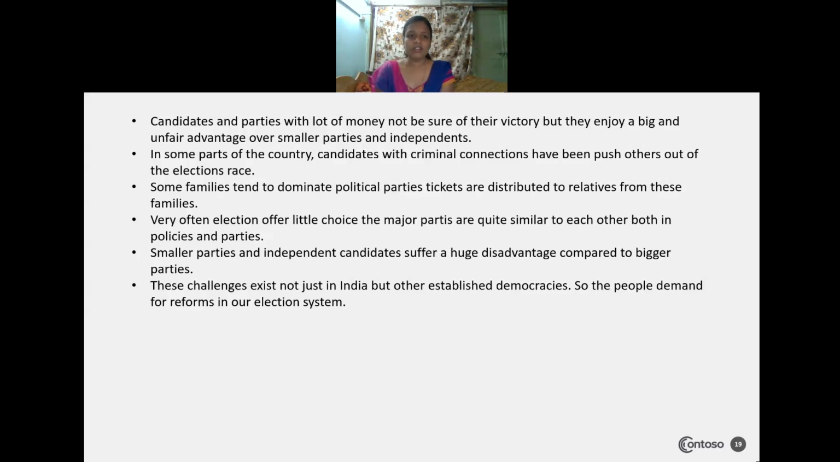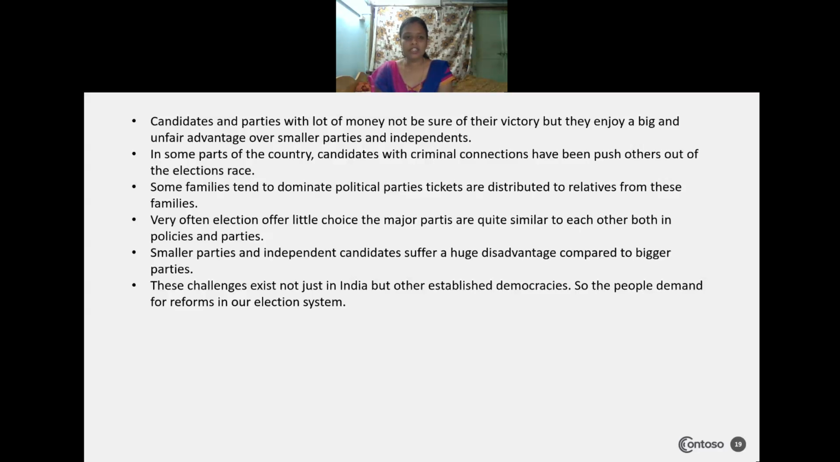Very often voters get little choice, as the major parties are quite similar in their policies as well as their character. Seeing the above points, it is a huge disadvantage for smaller parties and independent candidates standing in the election. Compared to the big parties, they suffer a lot. These challenges exist not just in India but also in the established democracies.